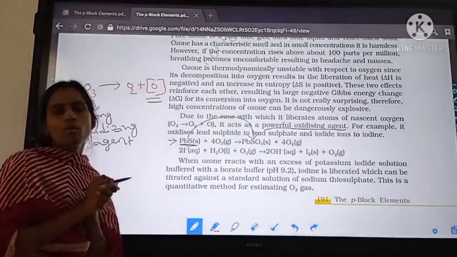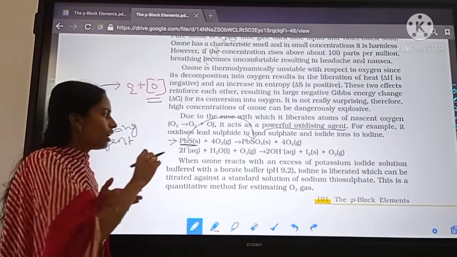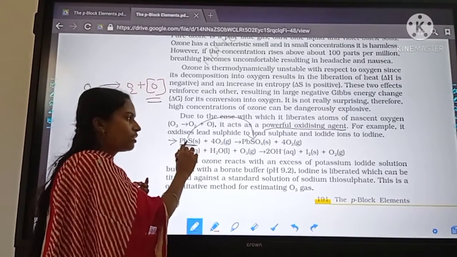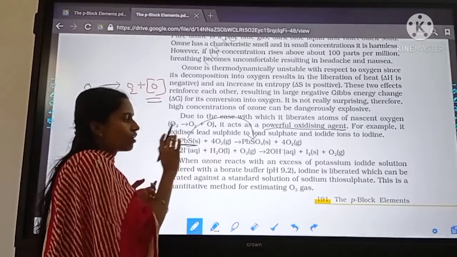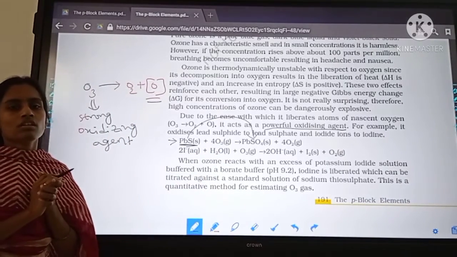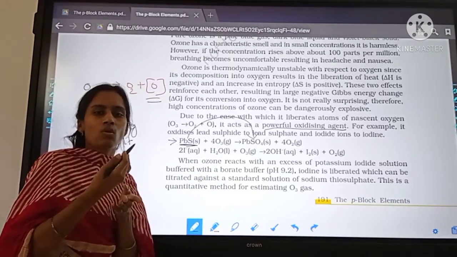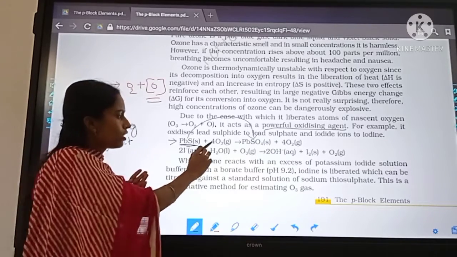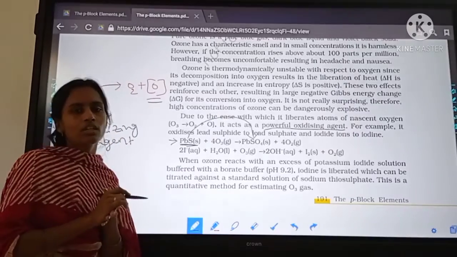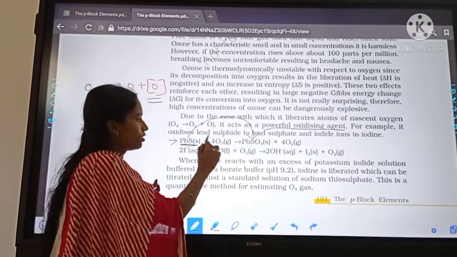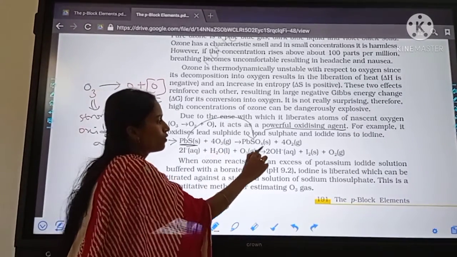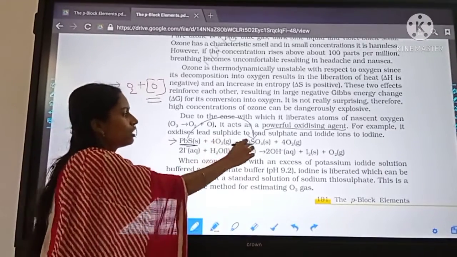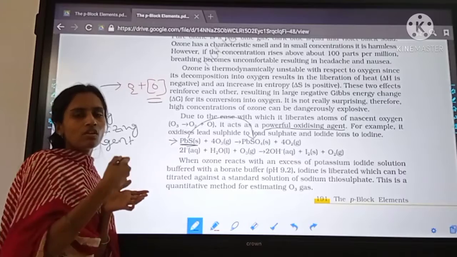Here the oxidation number of sulfur is increased, which means it is an oxidation reaction, and ozone oxidizes lead sulfide, so it is an oxidizing agent. That which oxidizes another substance is called an oxidizing agent. That which reduces another substance is called a reducing agent. So it is oxidizing this lead sulfide, that's why it is called an oxidizing agent. Here the oxidation number increases and ozone converts into oxygen. Ozone itself is reduced.